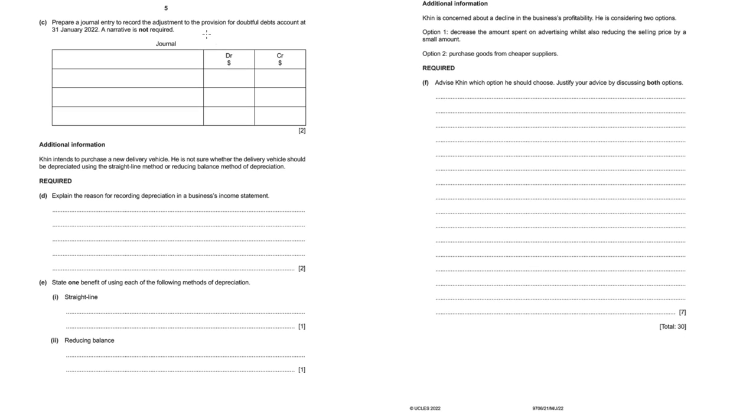Part C, prepare a journal entry to record the adjustment to provision for doubtful debts. If you remember, our provision for doubtful debts closing balance has to be reduced compared to the opening balance by $80. So in the journal entry, we will have to debit the provision for doubtful debts account. When the provision for doubtful debts has to be increased compared to opening, we credit the provision account. And in this case, the credit will go to income statement.